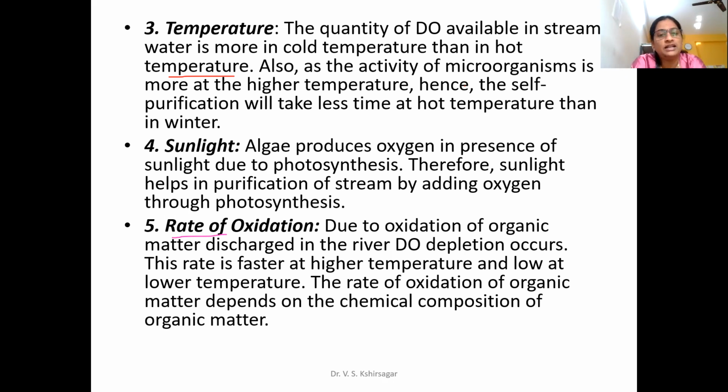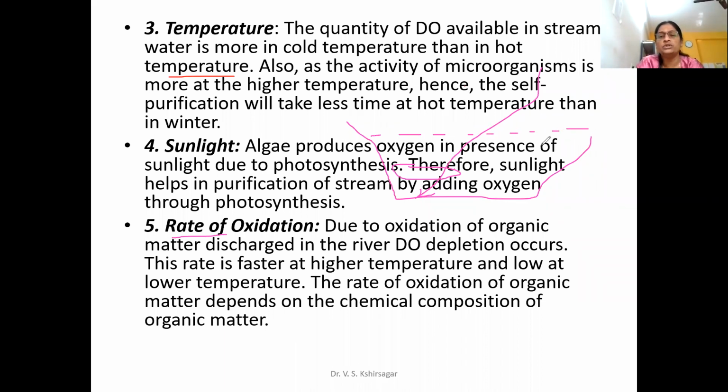Then sunlight: algae produce oxygen in the presence of sunlight due to photosynthesis. Therefore sunlight helps in purification of a stream by adding oxygen through photosynthesis. In the last chapter we saw the facultative pond. In the facultative pond, or aerobic pond, as I have shown, the sun's radiations penetrate up to the depth of this particular stream. So whatever algal growth is here, that algae performs the photosynthetic activity.